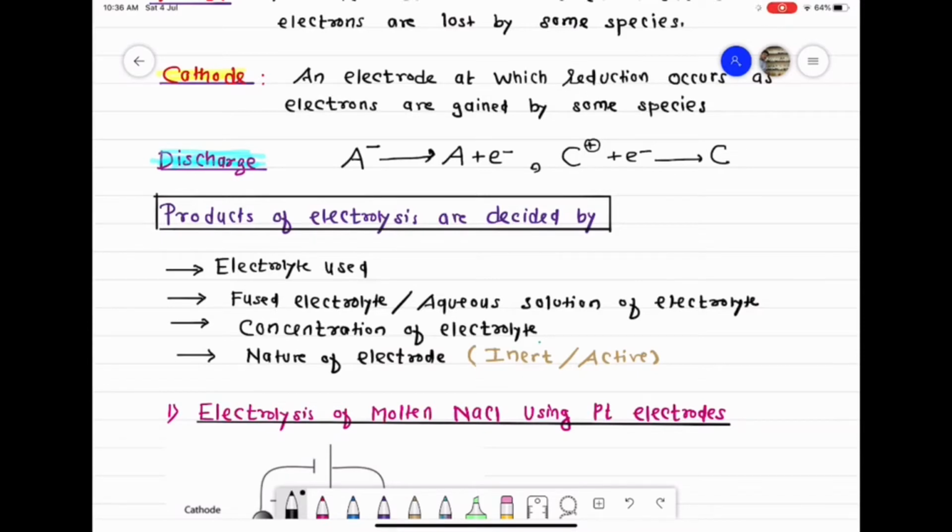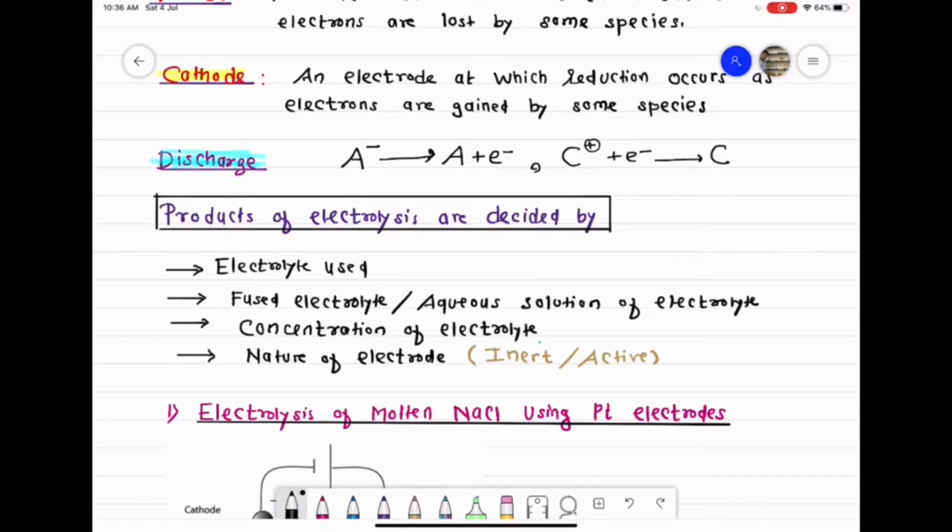So class, the first factor is the electrolyte used. तो आप कौन सा electrolyte use कर रहे हो? Suppose I take sodium chloride, then the products at cathode and anode will be different. If I take magnesium chloride, products will be different. If I take aluminum chloride, products will be different. So which electrolyte I use for electrolysis decides the product at cathode and anode.